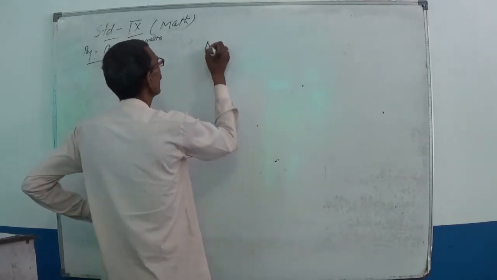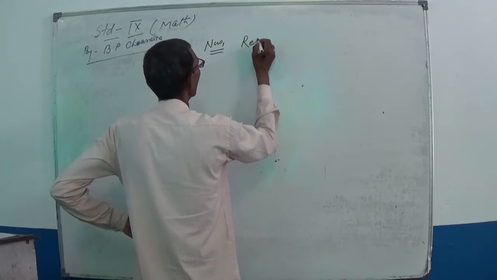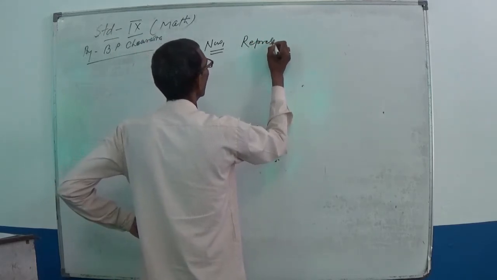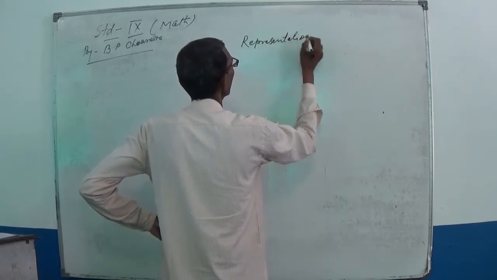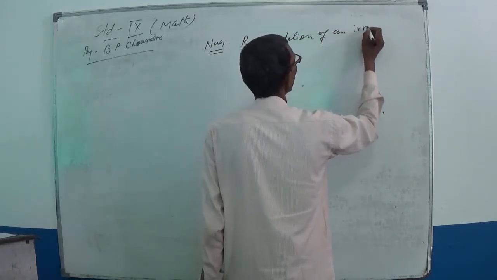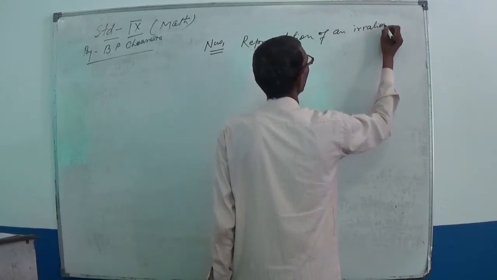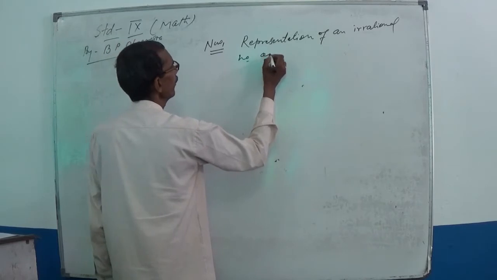Now the representation of an irrational number on the number line.